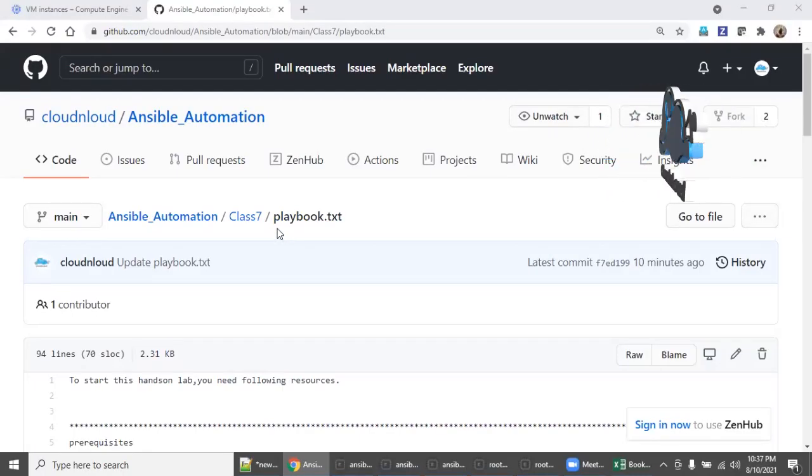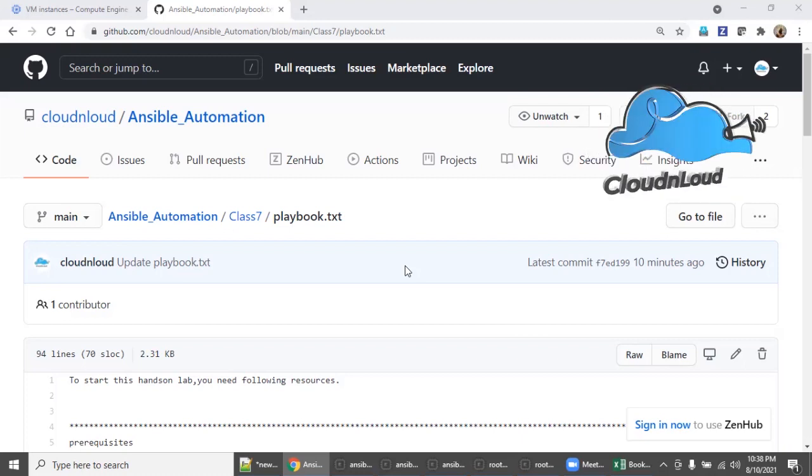Hi, welcome back. We are discussing, as part of Ansible automation training, each topic one by one. In today's class, we are going to discuss what a handler is, why we need it, and in what kind of situation we are going to use it, and what tags are and how they are going to be useful during your day-to-day automations.